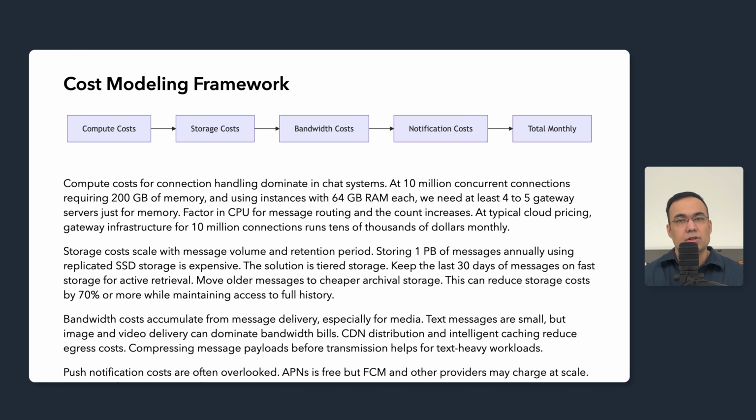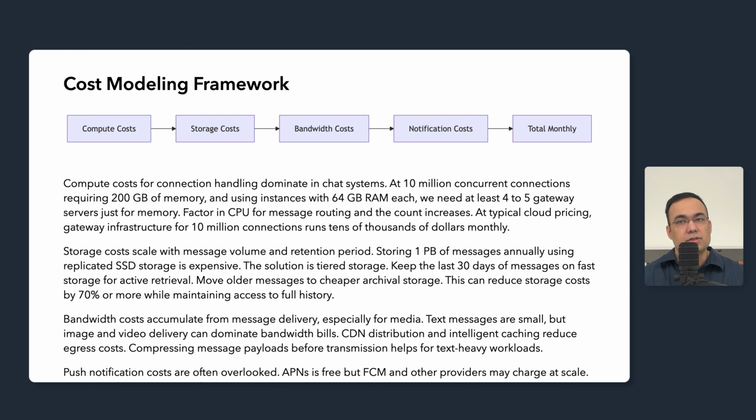Push notification costs are often overlooked in initial estimates. APNs for iOS is free, but high notification volume can trigger rate limiting or require enterprise agreements with providers. More importantly, if we are sending 50 notifications when a user has 50 unread messages, we are wasting money and annoying users. Notification throttling and batching strategies are essential for both cost control and user experience.